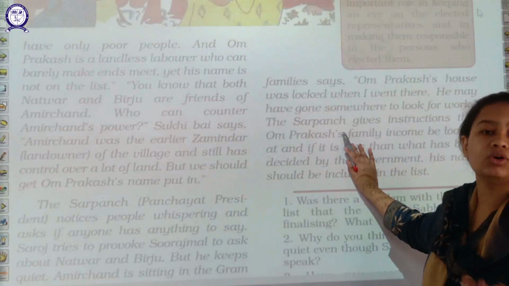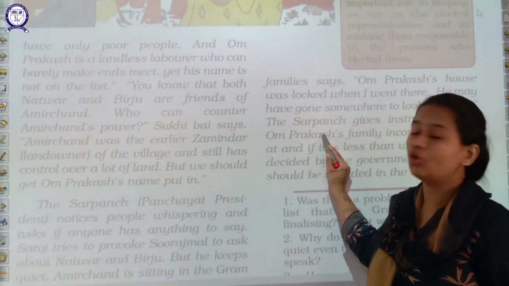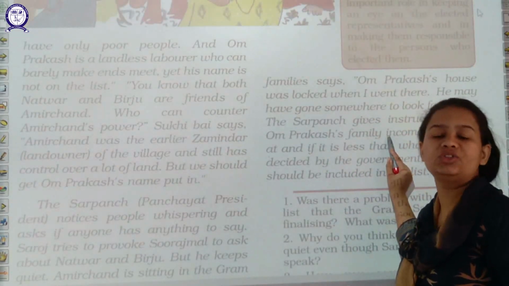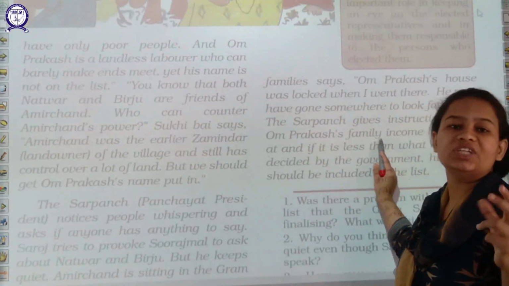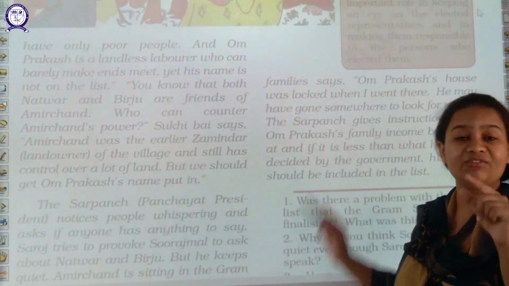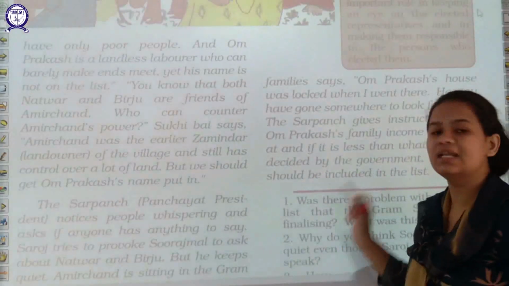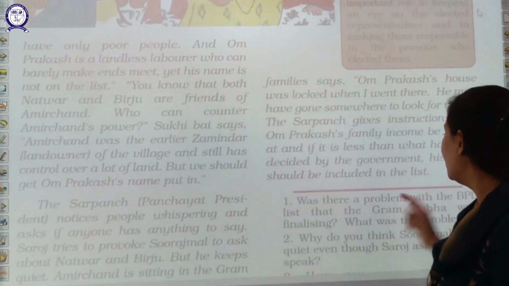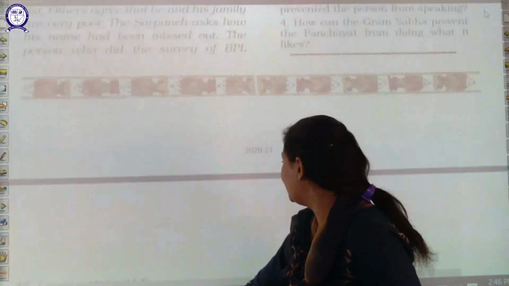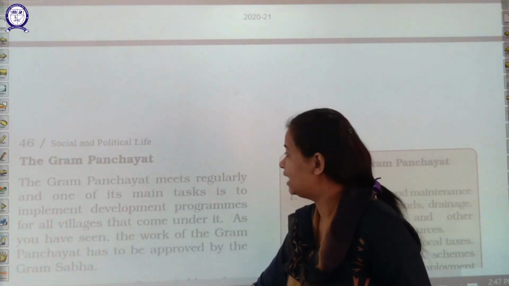After listening to all this, the Sarpanch instructed the survey persons to go again to Om Prakash's family and check his income level, and if he is really poor then his name must be in the BPL list so that he can take advantage of it. So students, finally after the decision of the Sarpanch, the survey team goes to his house and his name is in that list.